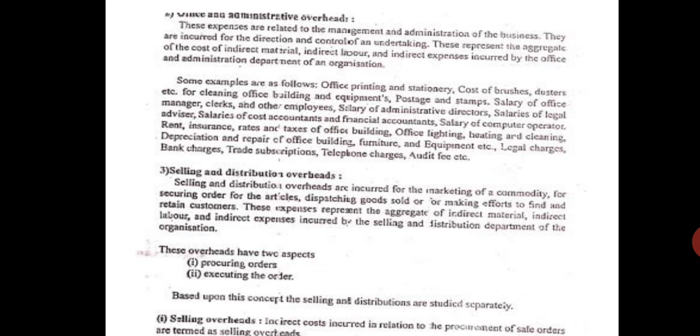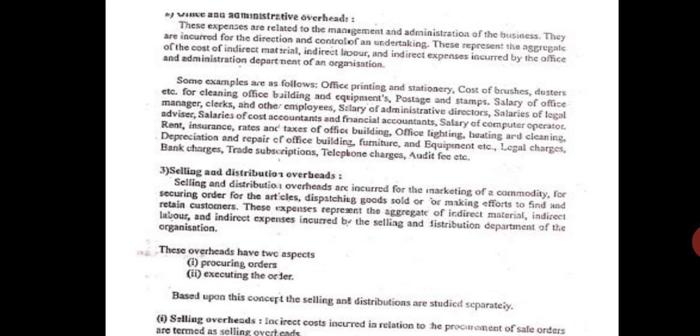So selling and distribution overheads are incurred for marketing of the commodity, for securing orders for the articles, dispatching goods sold, or making efforts to find and retain customers. So you have to make efforts to find the customer, you have to make efforts to retain the customers. You have to market your commodity, you have to get the orders for the articles, and you have to dispatch the goods. These expenses represent the aggregate of indirect material, indirect labor and indirect expenses incurred in the selling and distribution department of the organization.